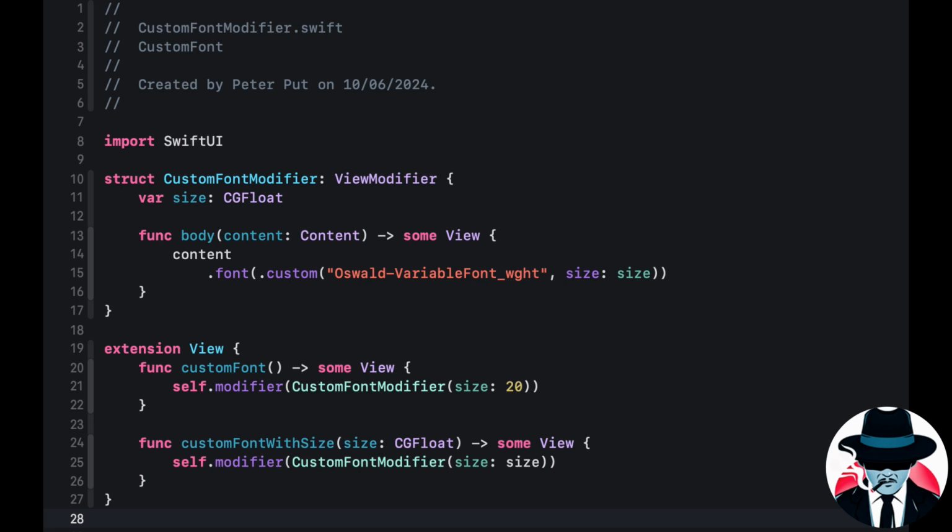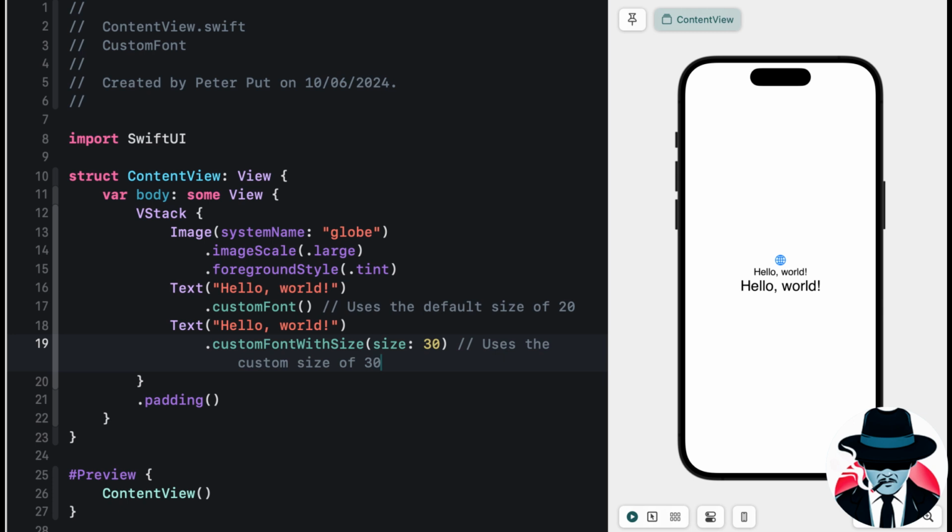That's it. You are now ready to use your custom font view modifier. You can use the default size or use the customFont with size modifier, as you can see in the example.